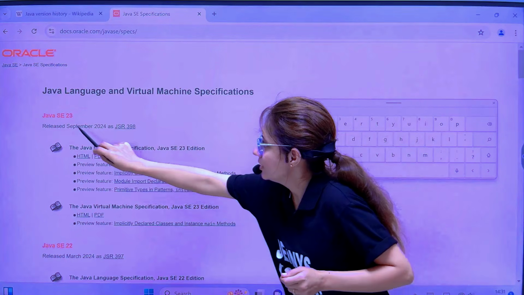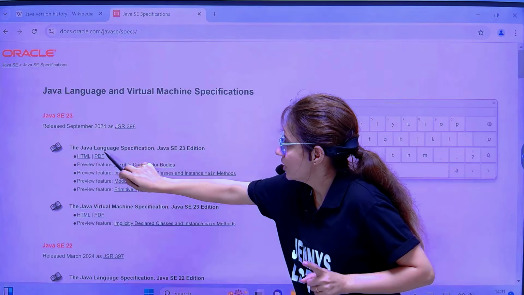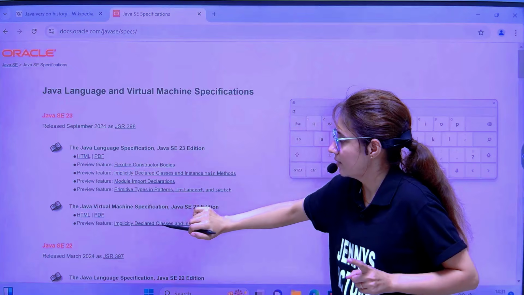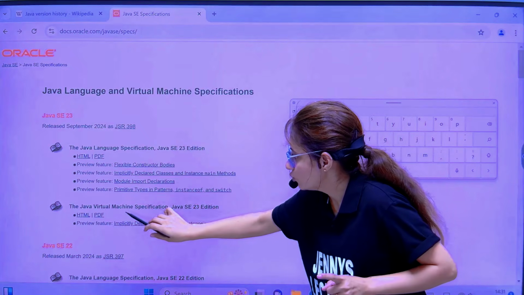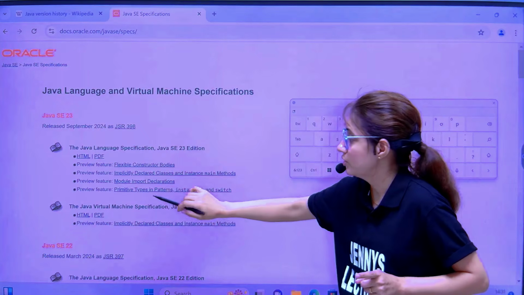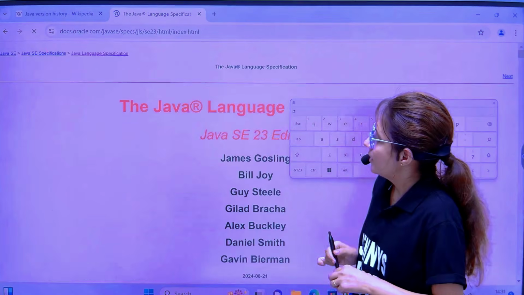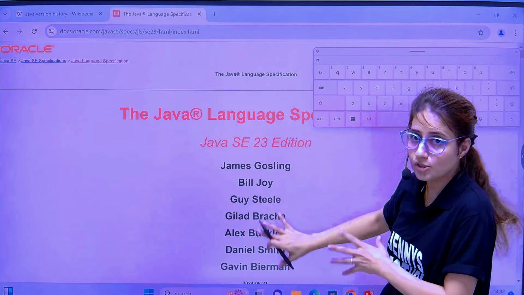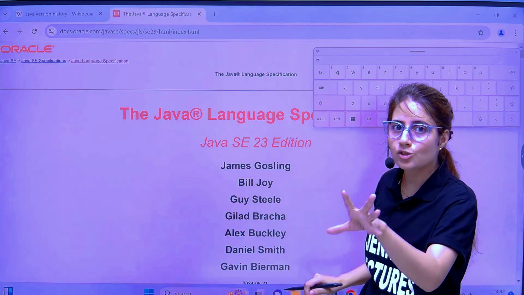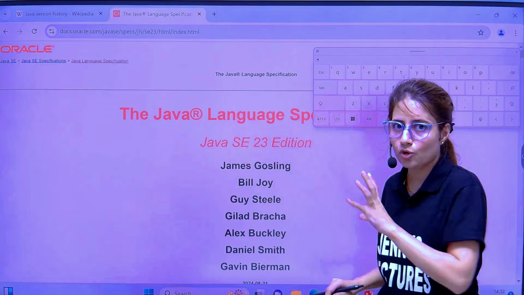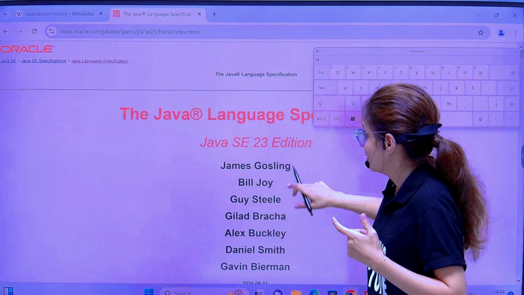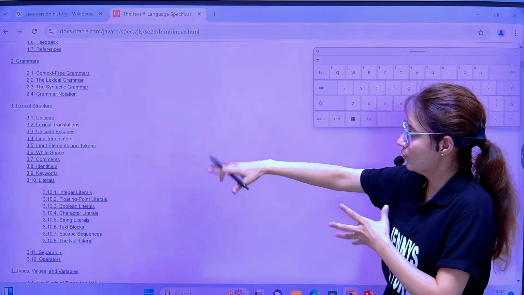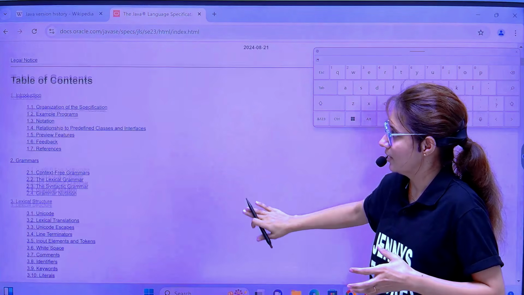See, the latest Java is 23. JLS, Java Language Specifications, SE 23 edition, HTML file and PDF file. There are some preview features. Java Virtual Machine specifications. If you click on HTML, you will see this document was written by these members, and one is James Gosling. That's why I told you this language specification document is written by the designer himself. So it's most accurate. See the content. If you want to check it out, you can click and read the content, but it's definitely difficult.